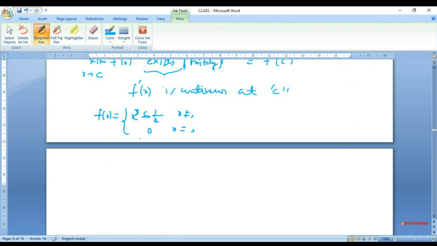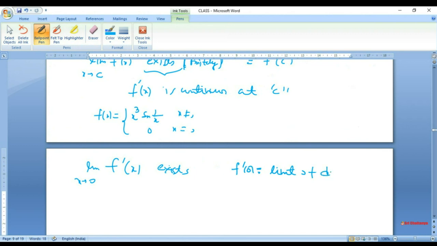The limit as x tends to 0 of f prime x exists here, and we found this answer to be 0, so f prime 0 is just the limit of the derivative of f at 0.